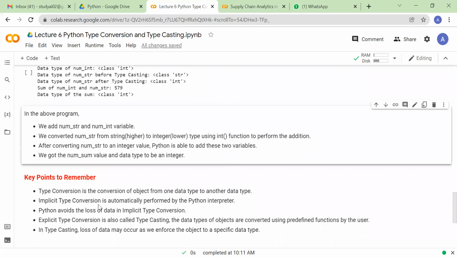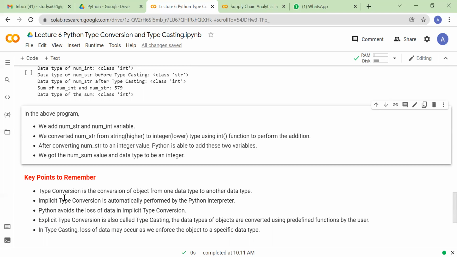So there are a few important things that we should remember when we are doing typecasting. The first is that type conversion is the conversion of an object from one data type to another data type. Just now we saw, in implicit typecasting, integer is getting converted to float. In explicit typecasting, we convert a string into float or integer also.